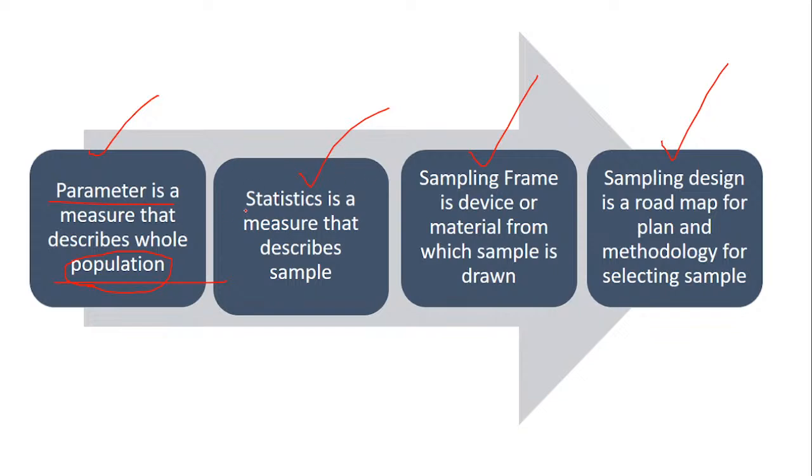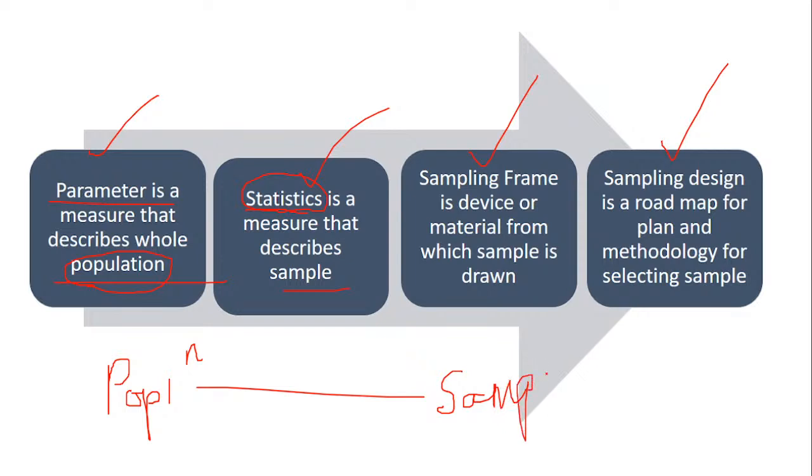When we talk about statistics, that's how many of them answered. Statistics is the measure that describes the sample. We decide the population for our research, based on which we go for the sample. The sample is nothing but a part of the population. When we talk about population in numerical terms, it is something we call parameter.